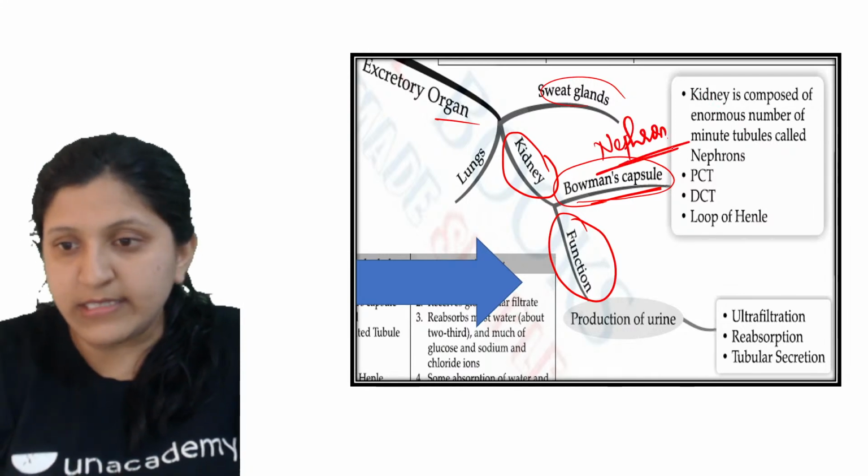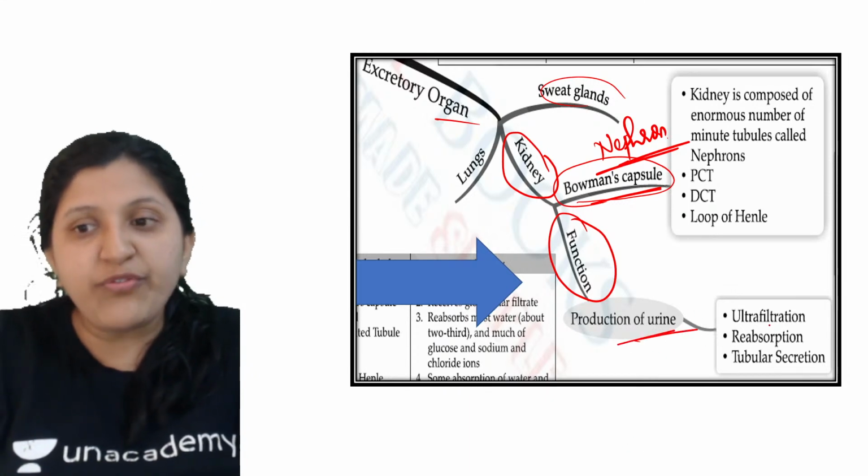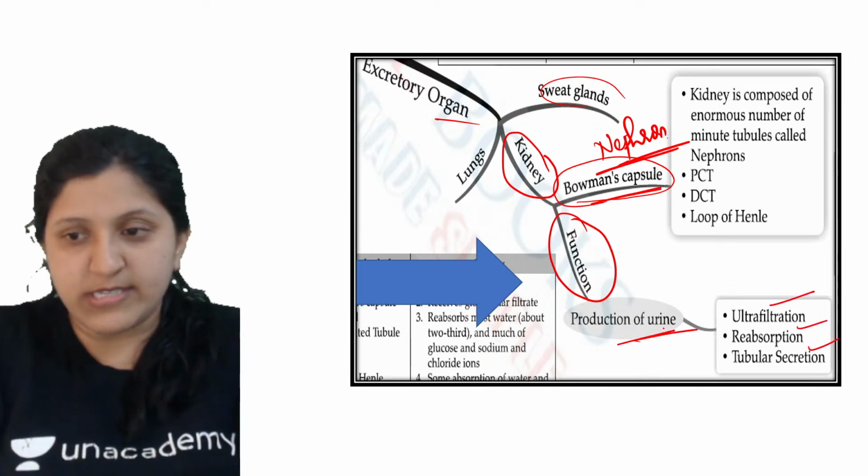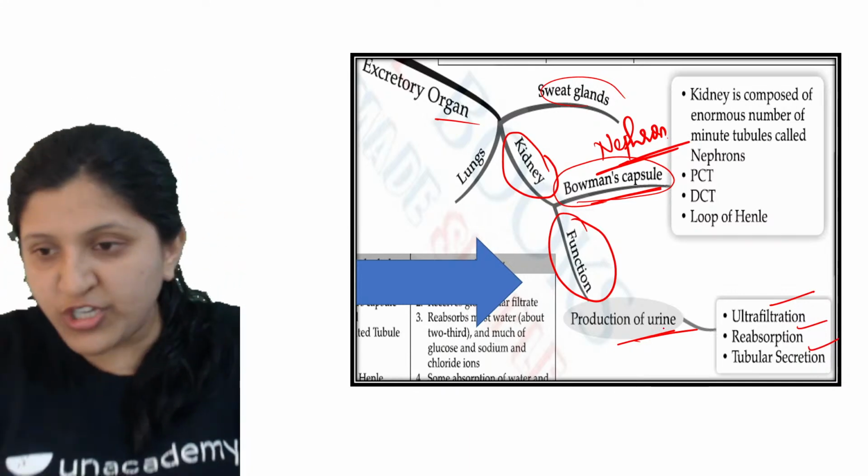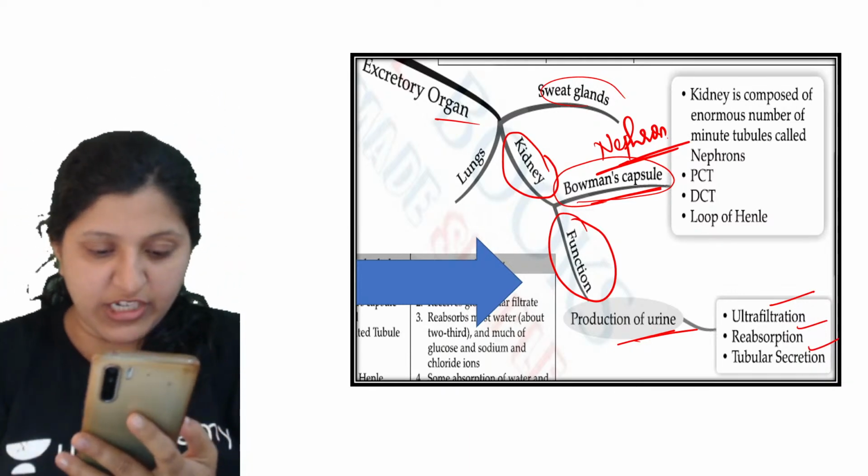So let's study this. For production of urine these are the three processes. Yes, can anybody mention what is the ultrafiltration process?